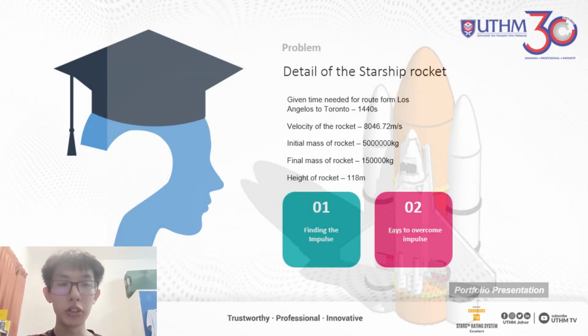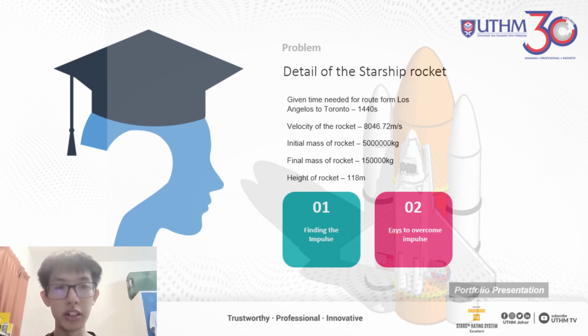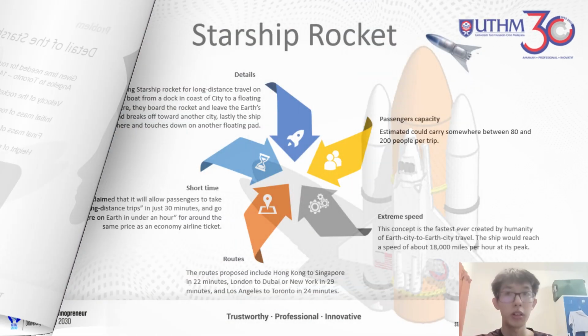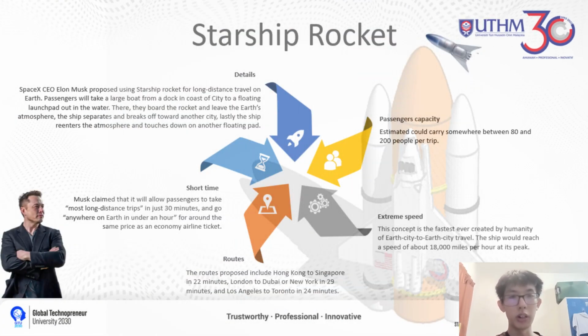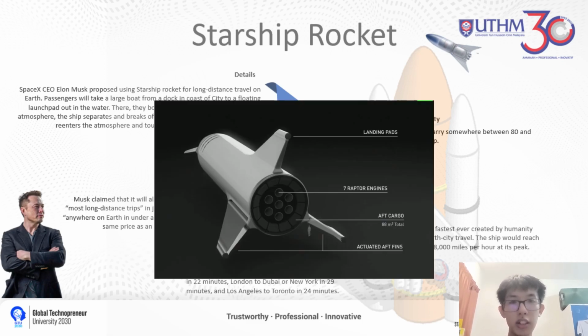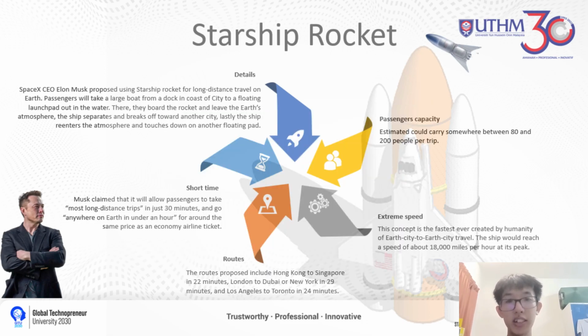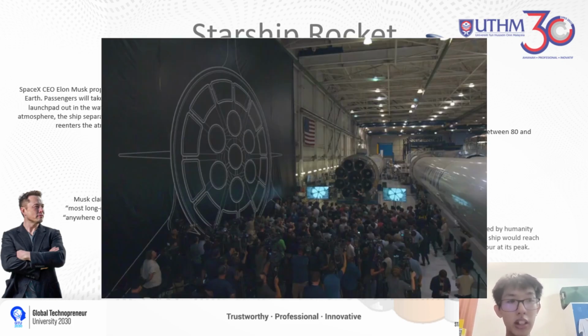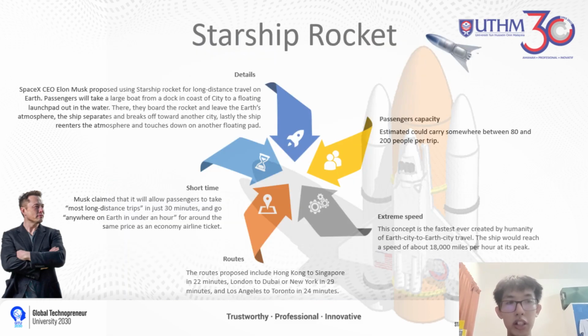The values given to solve our problem are such that we neglect the gravitational force and the drag force. Before we proceed to how we solve our problem, I will give a brief explanation of what the Starship rocket is. Starship rocket is proposed by SpaceX CEO Elon Musk for long-distance travel on Earth in a short time. It was claimed that it could carry somewhere between 80 to 200 people per trip. It is said that it could travel anywhere on Earth in under an hour.